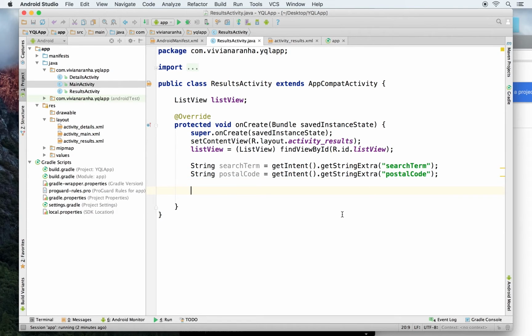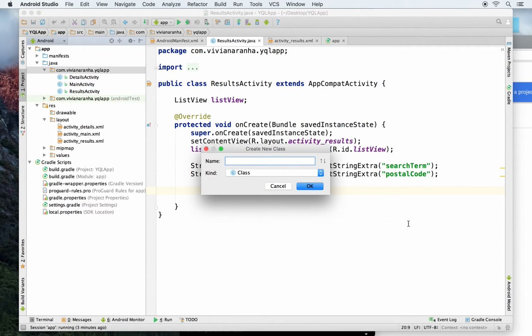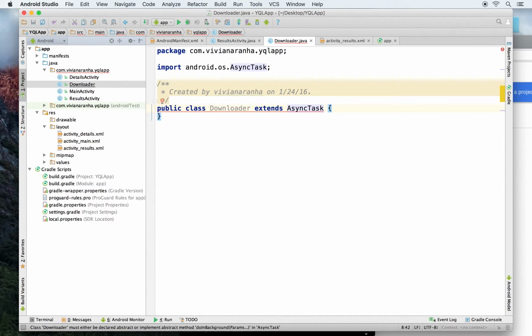Next thing, I need to download the data from the URL. So I'll have to create, let's say, what should I create? I should create an async task. So let's go ahead and create one more class, a new Java class, and let's call this guy something fun, Downloader, which extends AsyncTask. Now for AsyncTask, I'll have to specify what different things are passed.